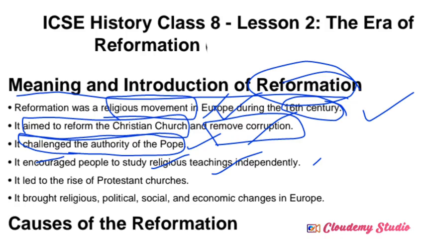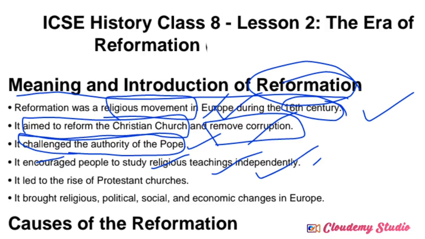Each and everyone started to read the Bible and got an idea of the religious concepts mentioned inside it. That's why it encouraged people to study religious teachings independently. In the 16th century, people were no longer depending on the church authorities. They started to study religious books independently because of the contribution of the printing press.